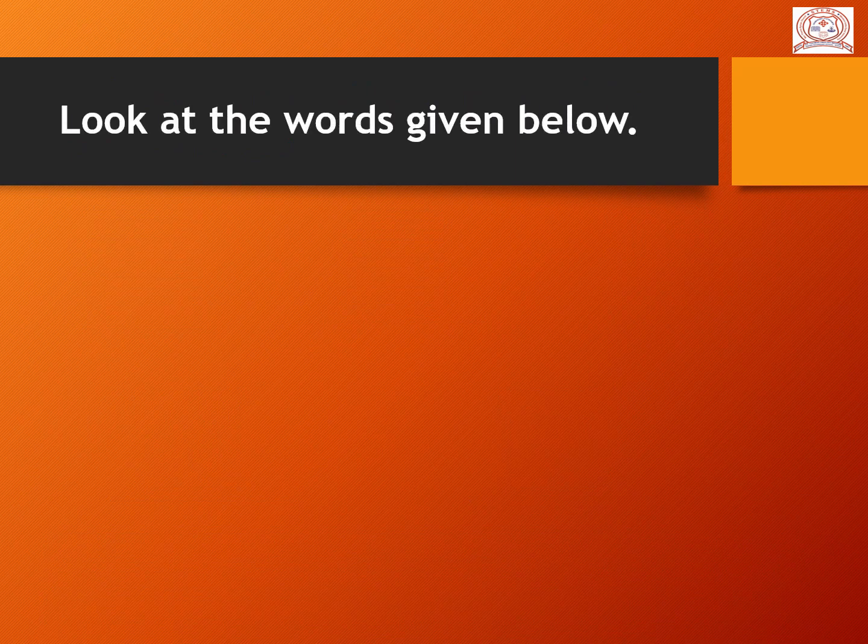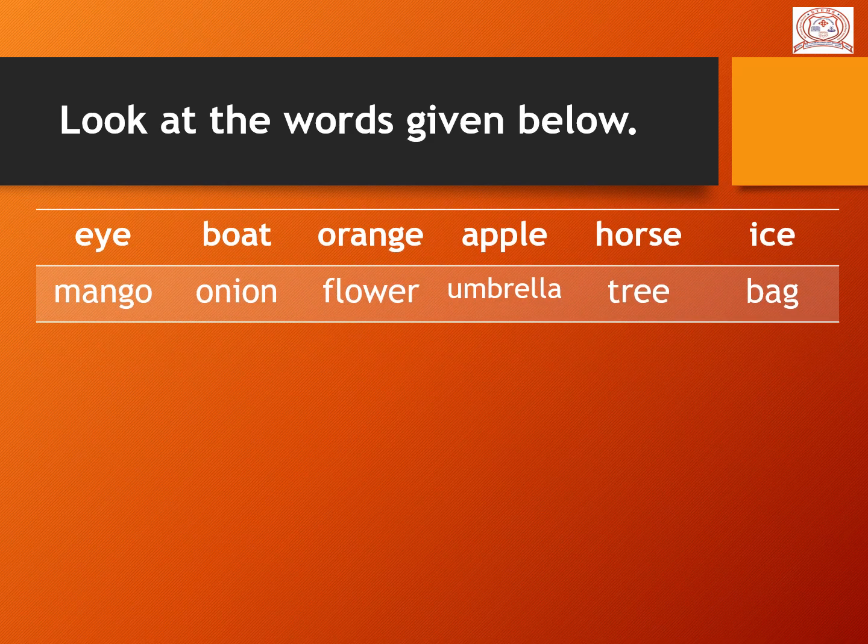Look at the words given below. Students, here are given some words. So let's read it first. First, E-Y-E, eye. B-O-A-T, boat. O-R-A-N-G-E, orange. A-P-P-L-E, apple. H-O-R-S-E, horse. I-C-E, ice.